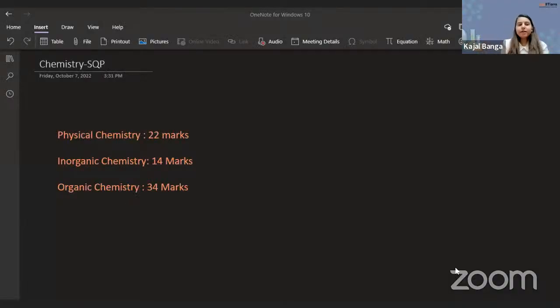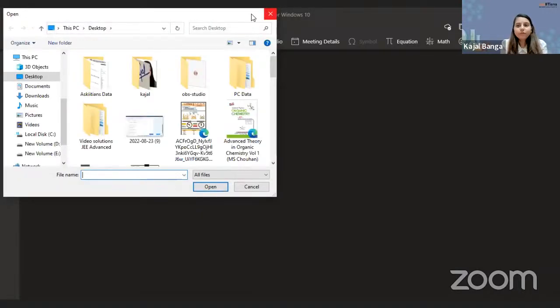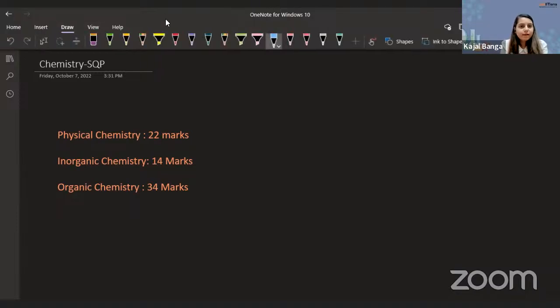So chemistry, if we are talking about, guys, generally we know that there are three major portions. This year we have a total of 10 chapters. These are the chapters retained by the CBSE; some chapters have been deleted, and I'm not talking about those because that is not of our concern as far as board exams are concerned. And we know chemistry is divided into three categories: physical, inorganic, and organic.